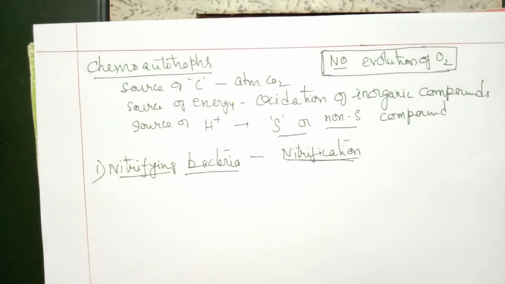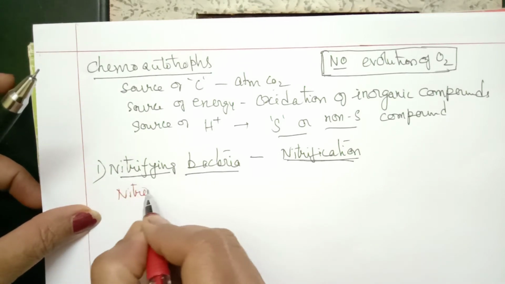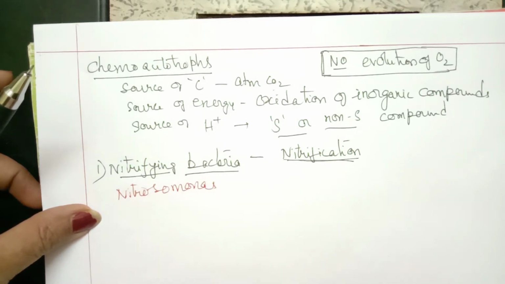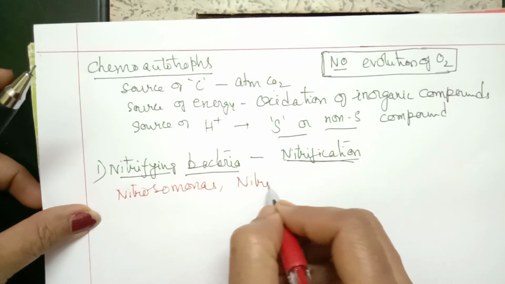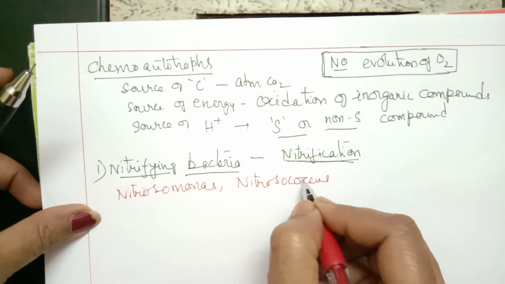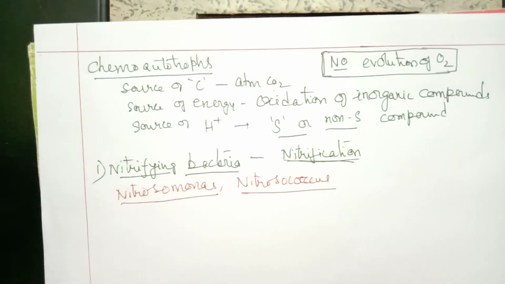For example, the bacteria called Nitrosomonas, and another one, Nitrosococcus. These are the examples of nitrifying bacteria. So what is their function?